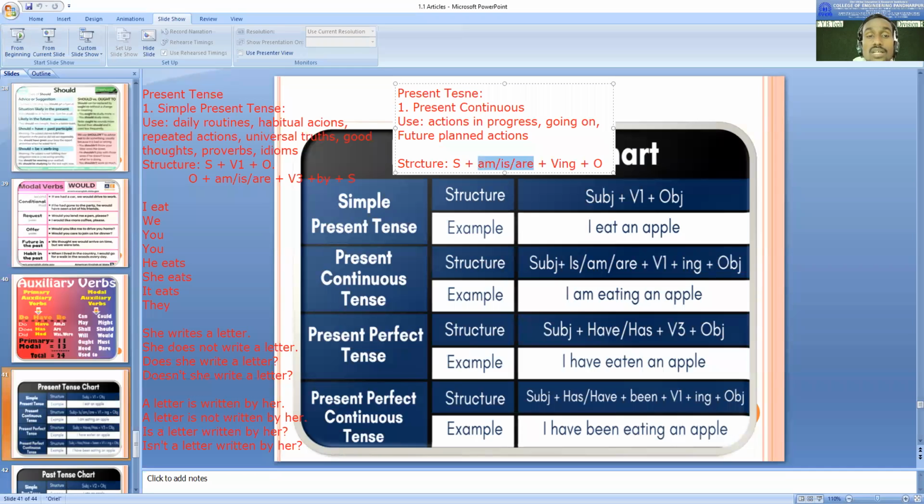But what comes after amizar, which main verb form is used after it, decides which tense you are going to refer. If it is amizar V3, it is simple present tense in passive voice. And if it is amizar V-ing, it is present continuous tense. So this difference you should be clear with.